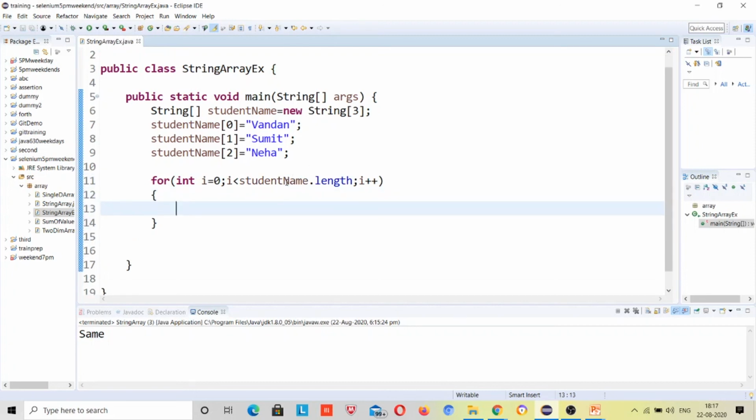We are using this with integer values, right? So don't be confused, we are working with strings, but we are using it with the integer values, right?